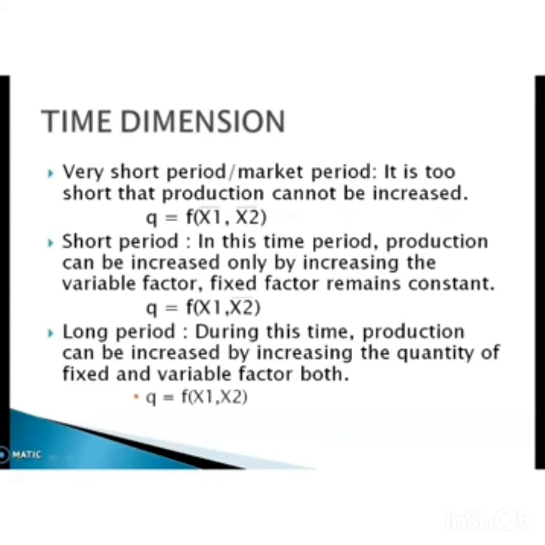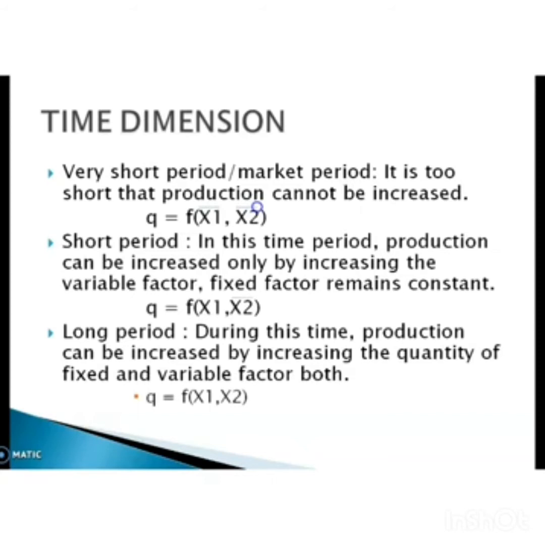In the production process, time is very important. So there are three types of periods, or three types of time dimension. First one, very short period, otherwise known as market period. Here the time period is too short for production to be increased. That is, no factor is variable.